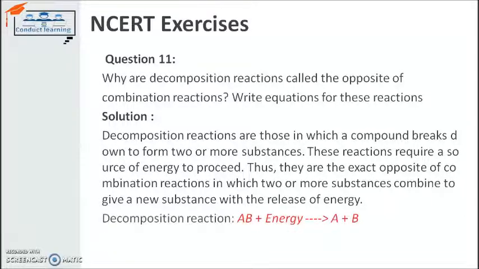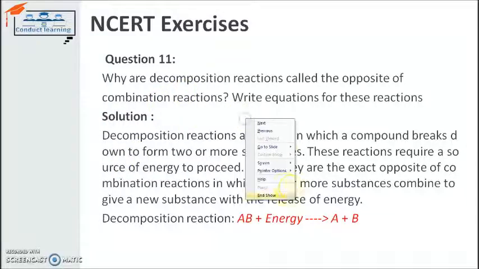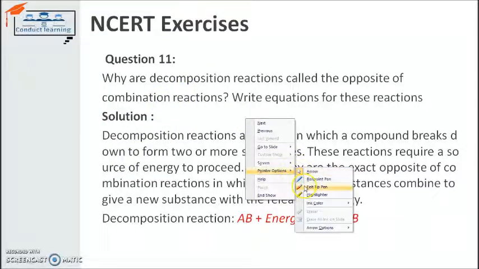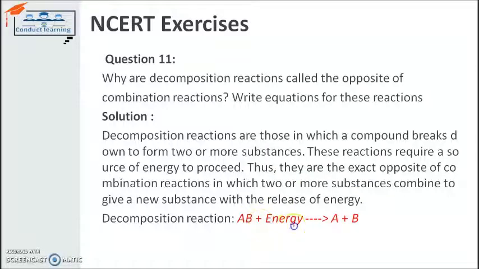First example of decomposition. This is the expression representing a substance AB: when we supply energy to it, it will break into A plus B. That means AB is a single substance on the reactant side of the chemical equation. When we supply energy to it, it will be decomposed into the first substance A and the second substance B on the product side of the chemical equation.